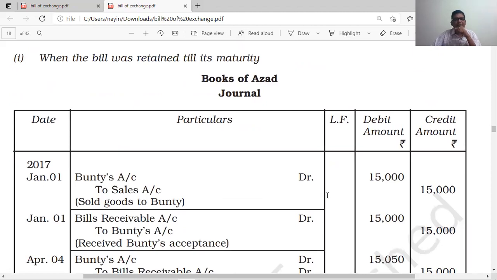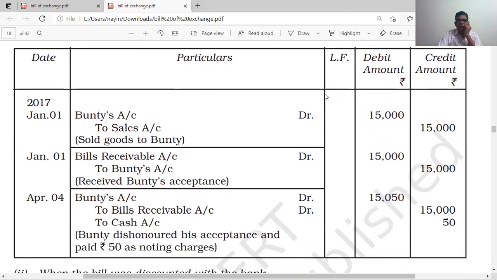When the bill was retained till its maturity, it is dishonored with 50 rupees noting charges. When goods are sold to Bunty, the entry, in Ajad's books: Bunty account debit to sales account, being goods sold to Bunty, 15,000. When the bill is received from Bunty, bills receivable account debit to Bunty account 15,000.